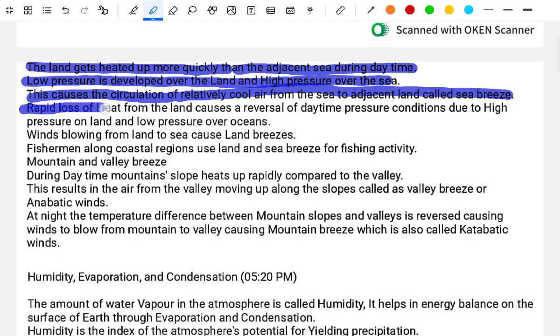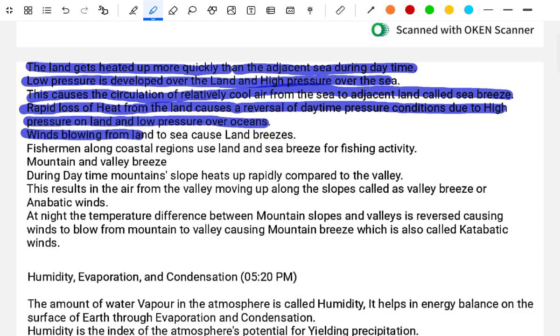At night, the rapid loss of heat from the land causes the reverse of the daytime pressure conditions, with high pressure on the land and low pressure over the ocean. The wind blows from the land to the sea, causing the land breeze. The fishermen along the coastal region use the land and sea breeze for fishing activity.